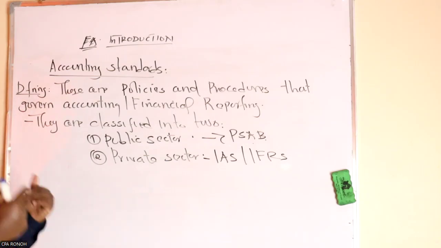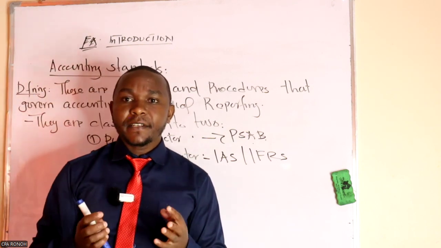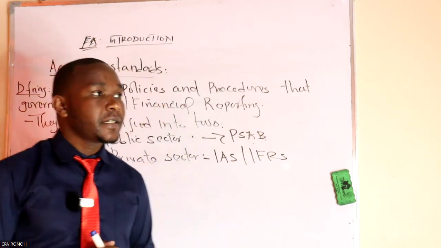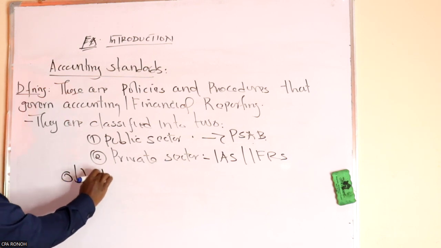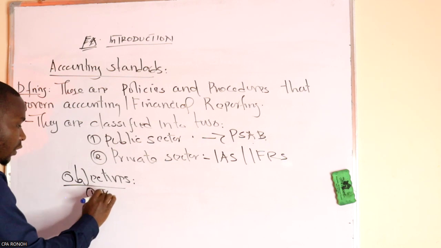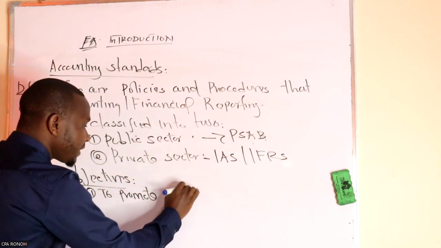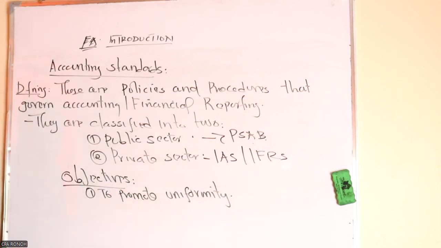So why do we need these standards, or what is the reason for having them? Let's look at the objectives of accounting standards. The first objective is to promote uniformity.